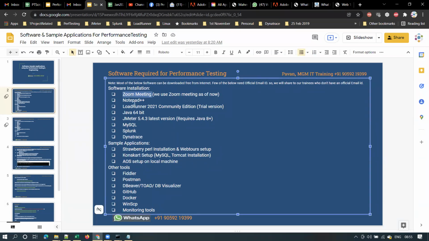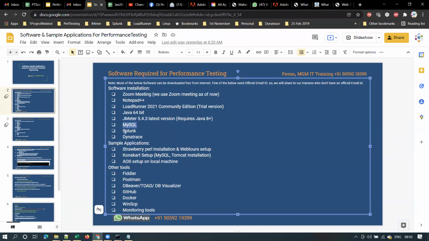Zoom meeting you have already installed and connected through. And please install Notepad++, everyone. And those who want to learn LoadRunner also, I will share the trial version with everyone at your email address. You also need Java installed on your machine, because if you want to use JMeter, you should have Java installed.